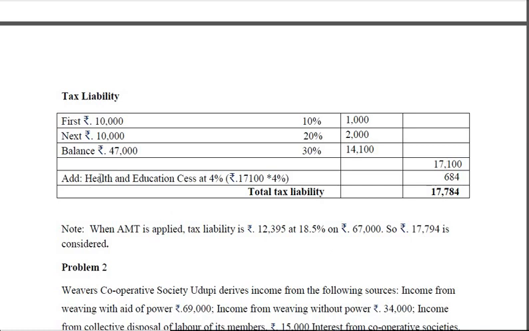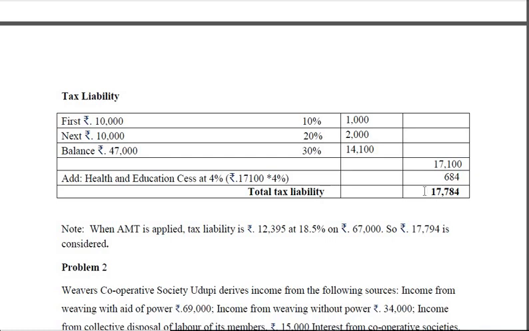On that you have to calculate health and education cess at the rate of 4%. That comes to 684. So thus 17,784, that is the total tax liability. Now here the rule is total tax liability or alternative minimum tax, whichever is high.